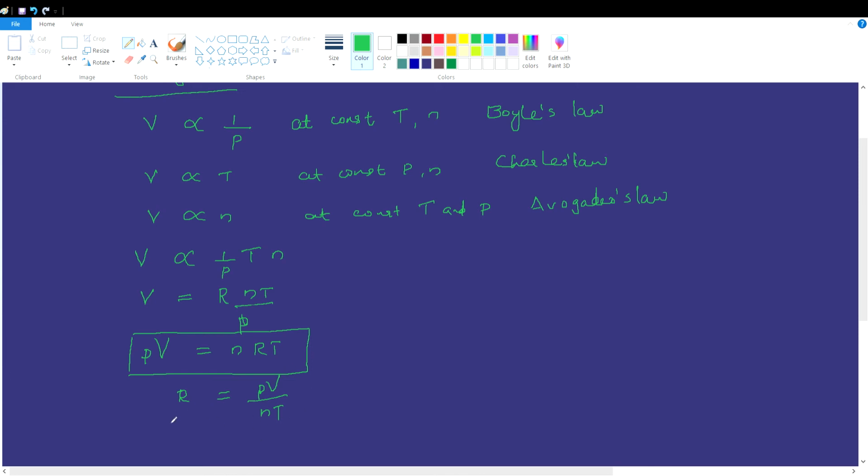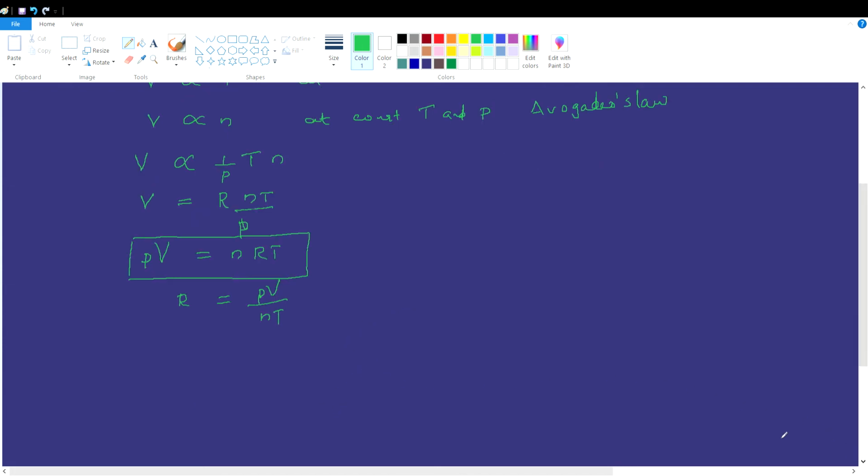Now the value of the universal gas constant R can be calculated. For a fixed amount of gas, let the number of moles be 1 mole, at standard temperature and pressure, STP.